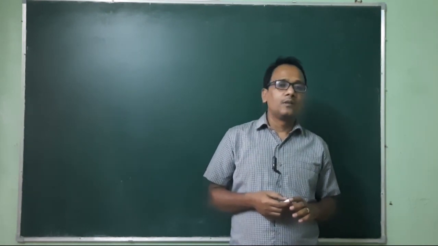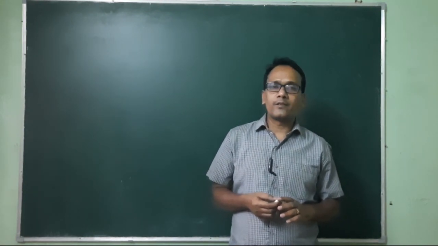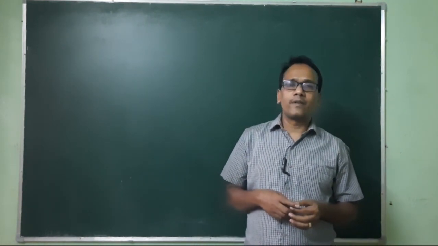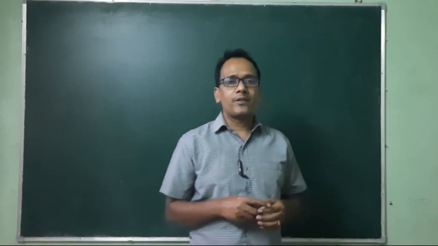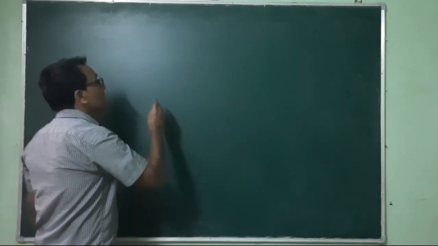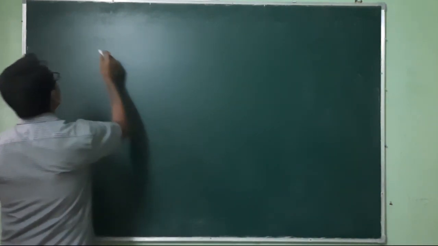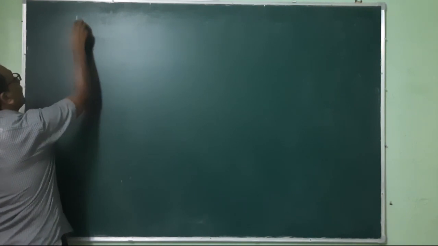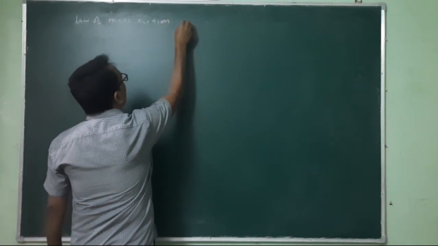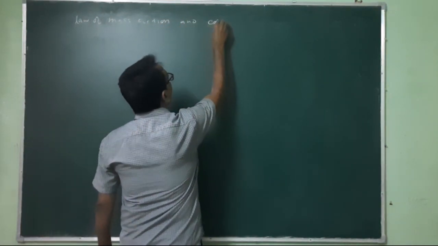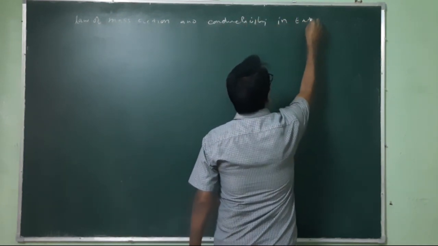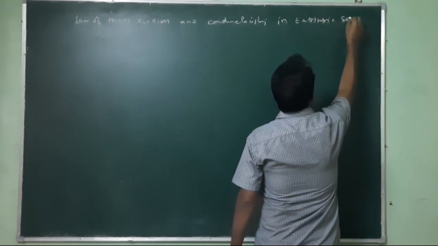This lecture also belongs to the same unit that is related to semiconductor physics. So in this lecture I am going to discuss some properties related to extrinsic semiconductor, and I will cover two main topics. One is the law of mass action and the other is conductivity variation in extrinsic semiconductor.